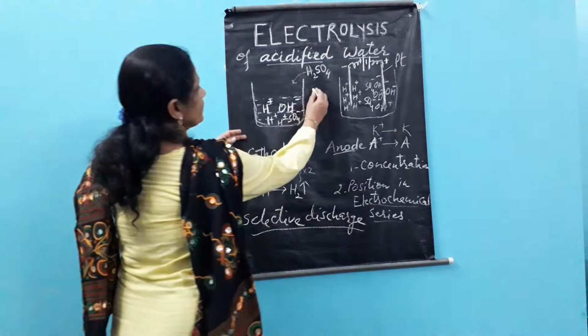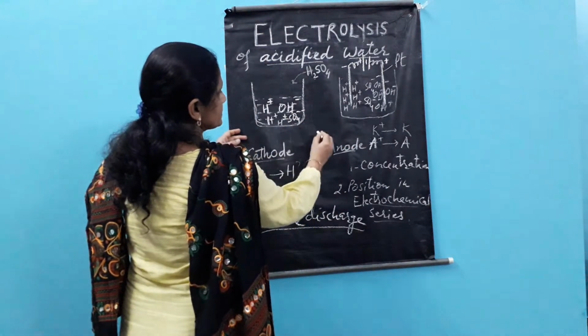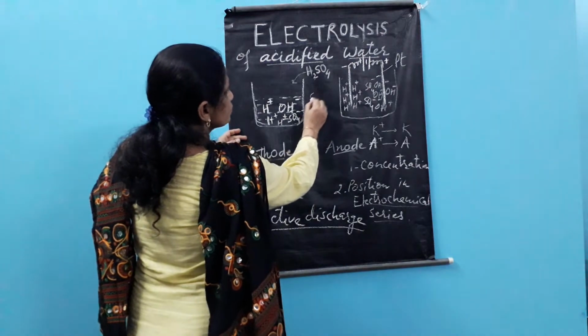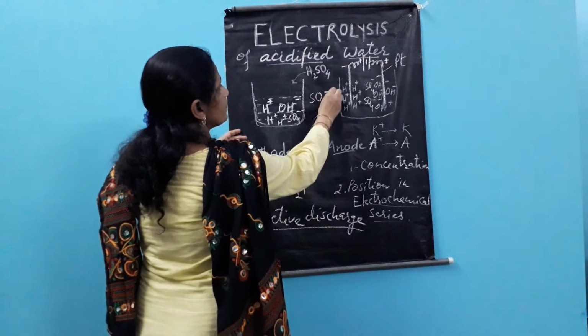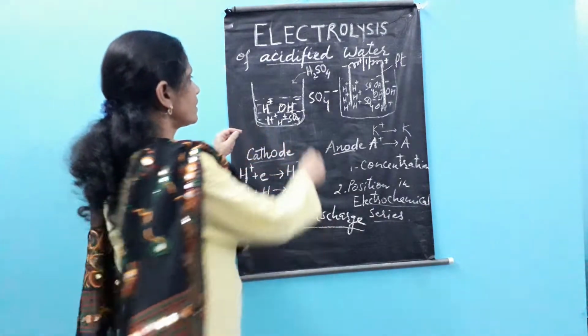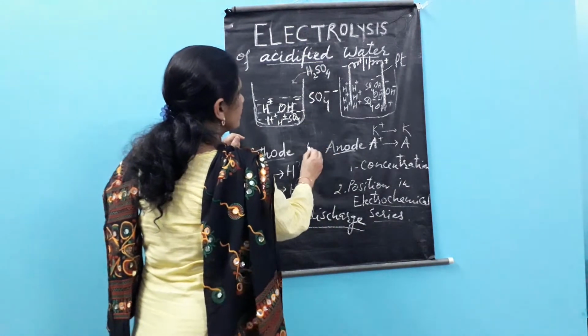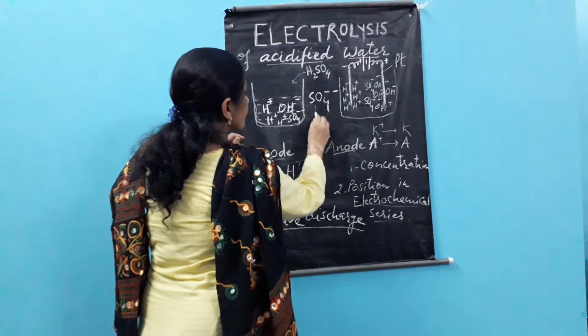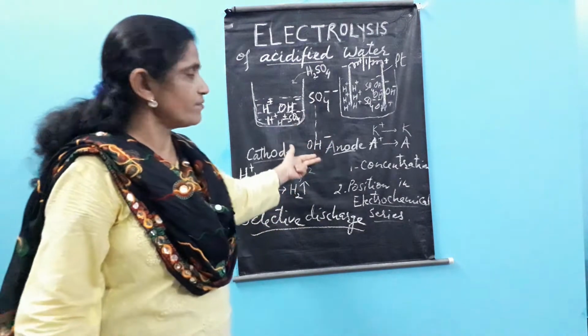Now here we have the electrochemical series, in which SO4 is shown as a cross section, only a part of the electrochemical series. I am not taking the whole. Sulfate ions have a much higher position and OH ions have a much lower position. The OH ion is somewhere here.